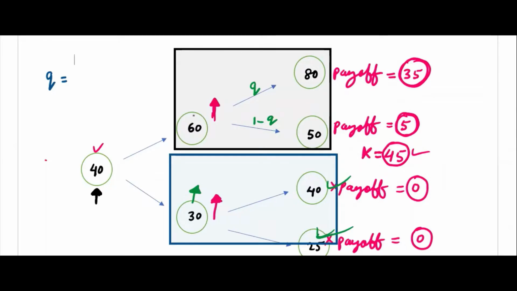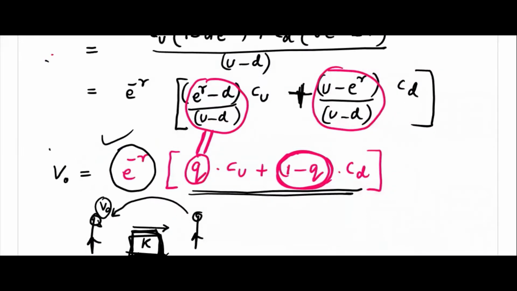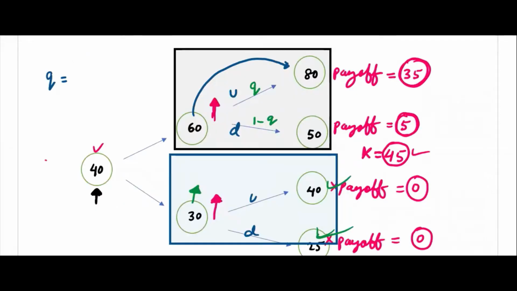U means you have to see 60 and 80. 60 U should be equal to 80. You solve that one, find U here. And 60 D should be equal to 50. If it goes up, it will go up by U times. So 60 U should be equal to 80, 60 D will be equal to 50. Solve, find U and D here. If you know U and D, then because you know R, you will be able to find Q and 1 minus Q in both the branches.